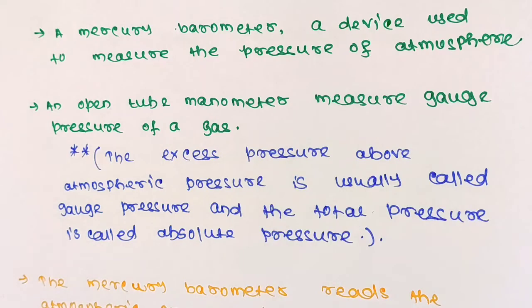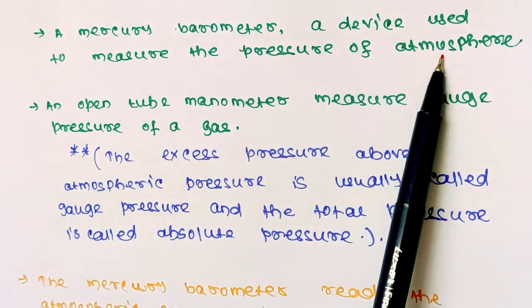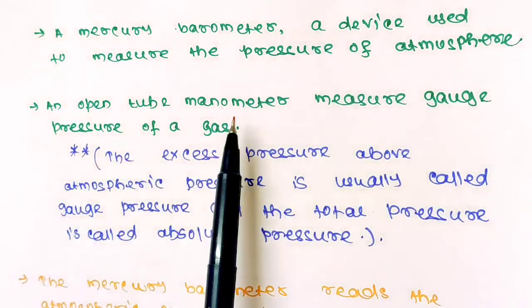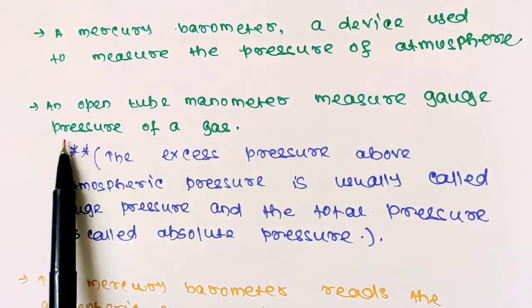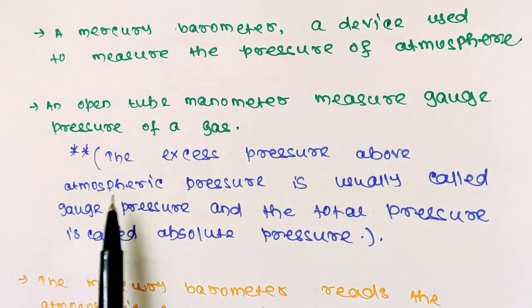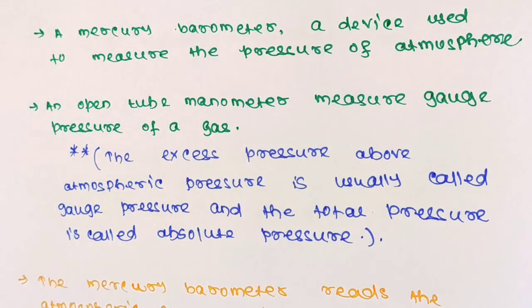Before concluding the video, let us discuss some more points. A mercury barometer is a device used to measure the pressure of atmosphere. An open tube manometer measures gauge pressure of a gas. So what is gauge pressure? The excess pressure above atmospheric pressure is usually called gauge pressure, and the total pressure is called absolute pressure. So in general, you can say the difference between the absolute pressure and atmospheric pressure is the gauge pressure.